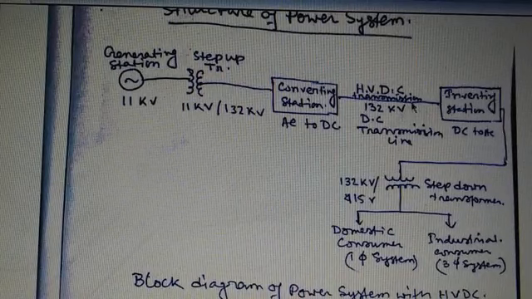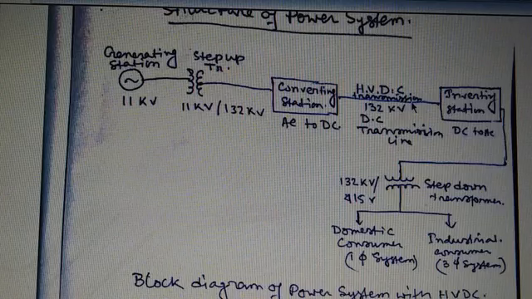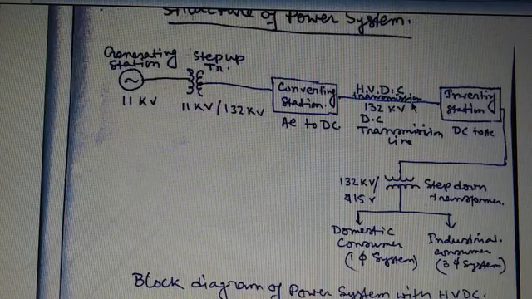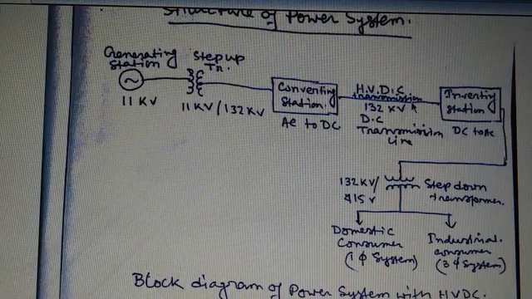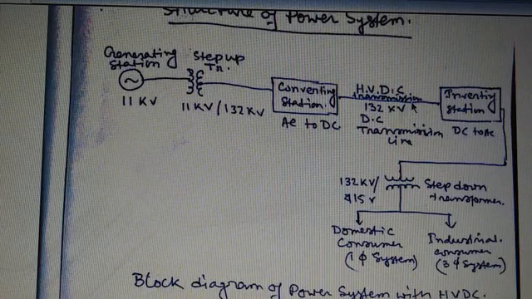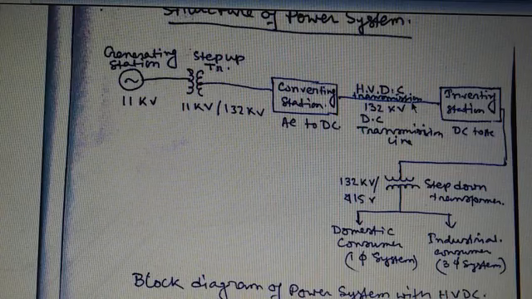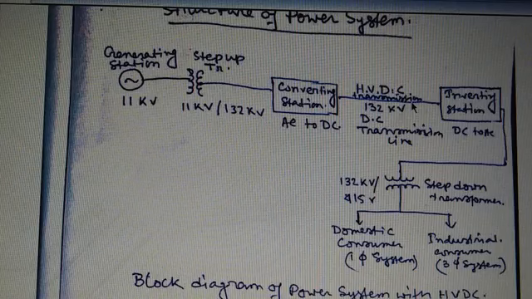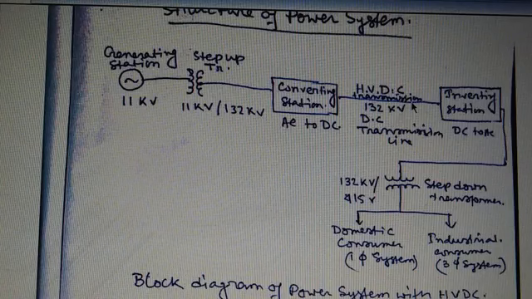So there are a lot of advantages of a high voltage transmission system. First of all, in a power system we always consider the load to be constant for a particular time. So for a constant load, if we increase the supply voltage, then the current will definitely decrease. Due to low current, there are some advantages. First one, we know the formula of power losses is I square R. So if we decrease the current, then the losses also decrease in square rate. So in a high voltage transmission system, loss is minimum.